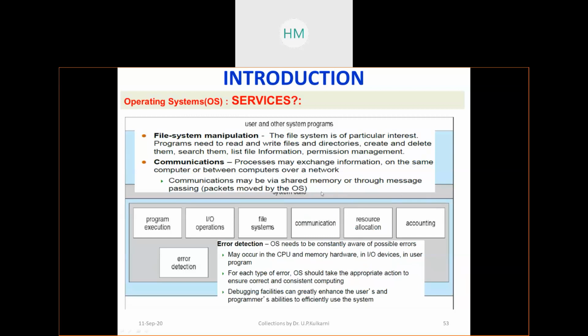Now look into that. Another important thing I was speaking about is error detection. The OS needs to be constantly aware of possible errors. So when you commit an error, it displays. For example, today morning you saw that you don't have access to execute a particular file, and you make an attempt to execute. It says that permission to execute the program is denied. So that kind of error message it will take care of. It should be in a position to provide all possible error indicators.